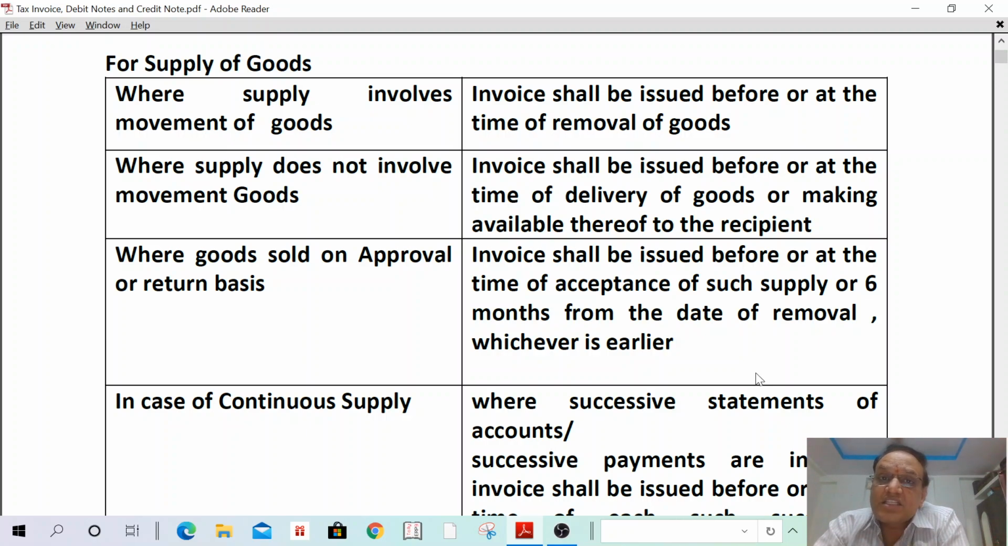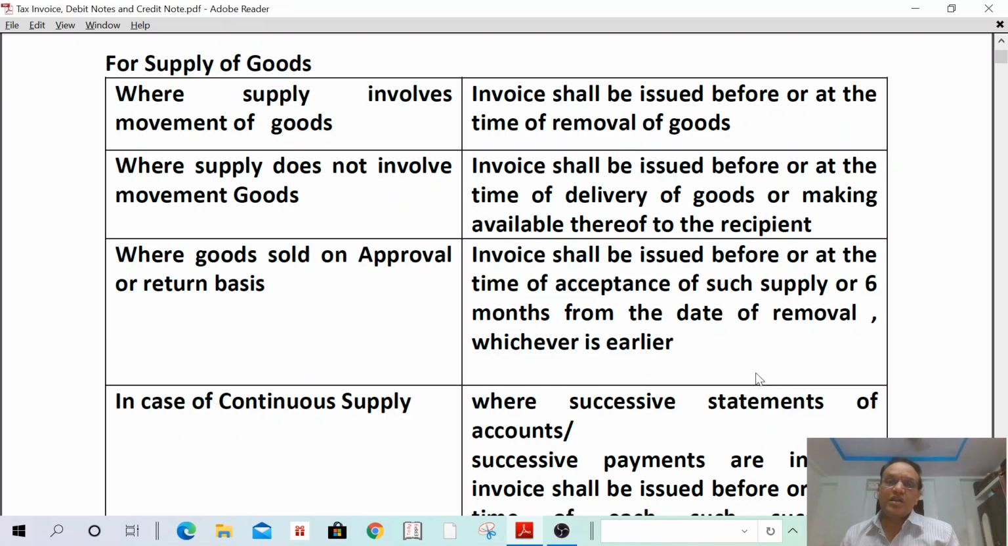If the goods are not accepted by the Mumbai person and the goods remain with him, then in such a case, when is the invoice to be issued? In such a case, the invoice shall be issued on acceptance of such gold ornament. If such gold ornament is not accepted by the Mumbai person, and the gold remains with him, in such a case, the invoice shall be issued within 6 months from the date of removal of goods.